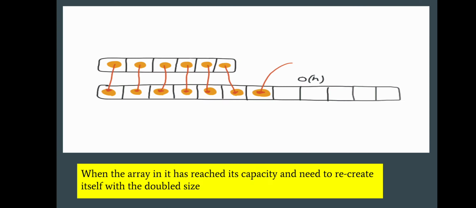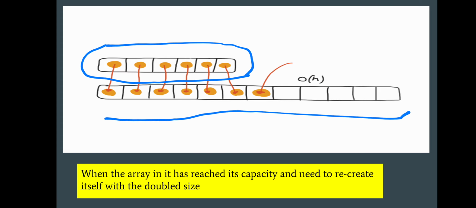But what if the array is full? Like here the array is full, we can't insert a new element in this array. So if we have to add a new element to the array, what will we have to do? We have to create a new array of size 2n. Like the size of this array is 6, so we have to create a new array of size 12.